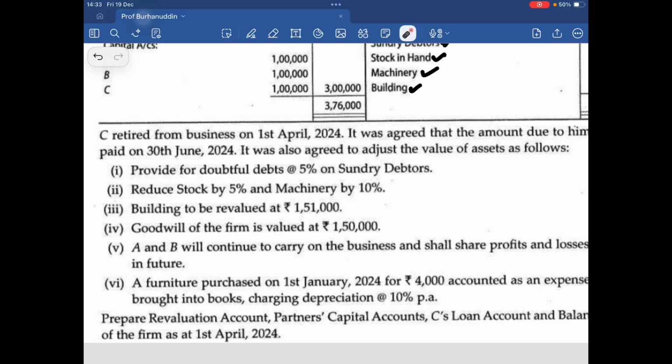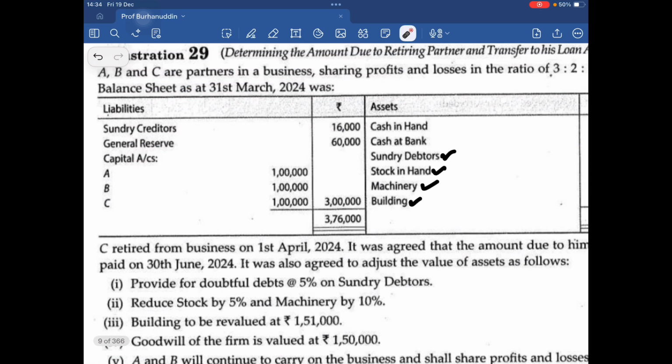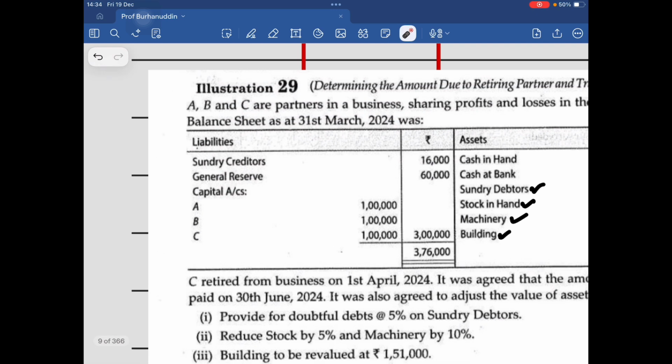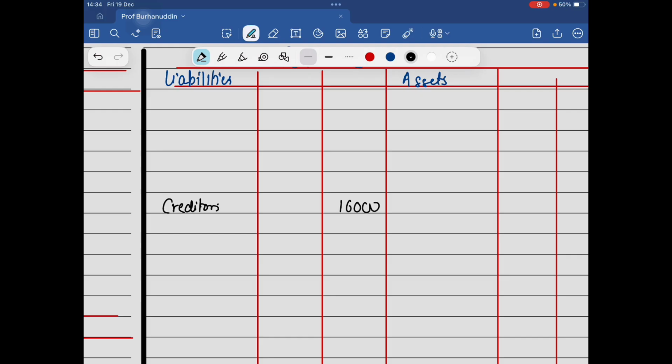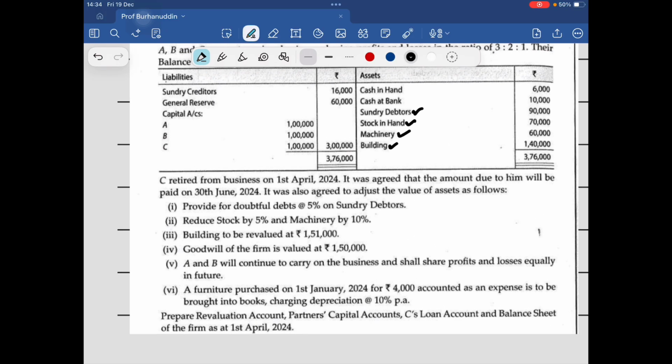Goodwill is taken care of and the PSR is done. First things first, we'll transfer from the balance sheet. We have creditors of 16,000, which will go on the liability side. Okay, we have general reserve of 60,000.